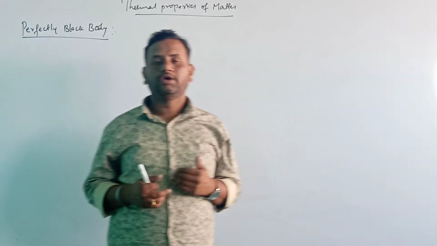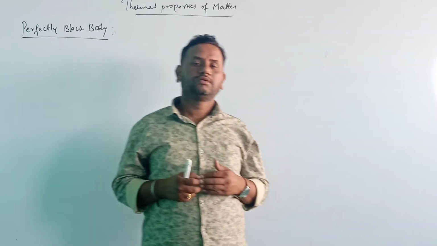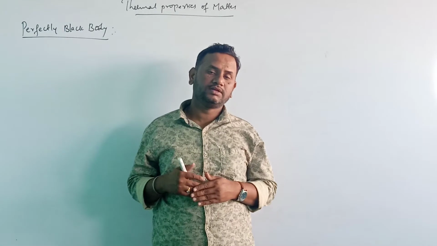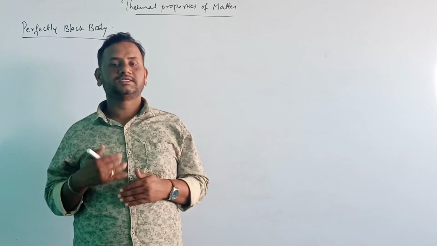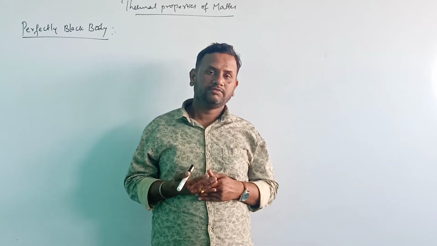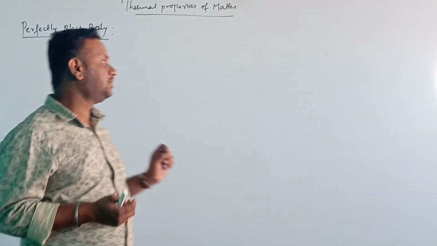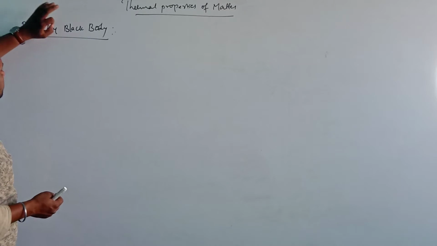A body which absorbs all the incident radiations when the radiations are incident on the body is called a perfectly black body.